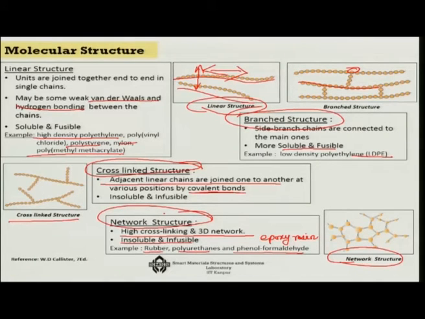So, this also is important in the sense that cross-linked and network structures are mechanically more rigid than the linear and the branched structures. There is a correlation between the molecular structure point of view and the thermophysical point of view, how we categorize polymers.